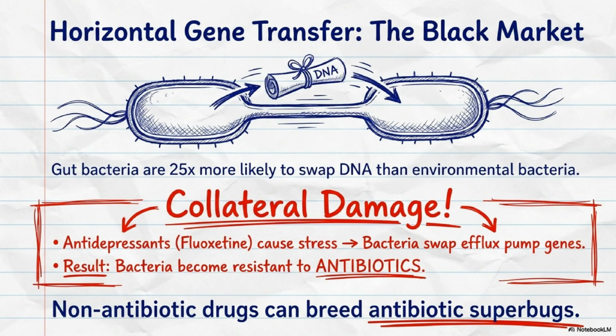Horizontal gene transfer acts as a microbial "black market," with gut bacteria being 25 times more likely to swap genetic material than their environmental counterparts. For instance, antidepressants like fluoxetine can stress these bacteria, prompting them to exchange efflux pump genes and develop resistance to antibiotics. This highlights a concerning "collateral damage," where non-antibiotic drugs inadvertently drive the evolution of dangerous superbugs within our own